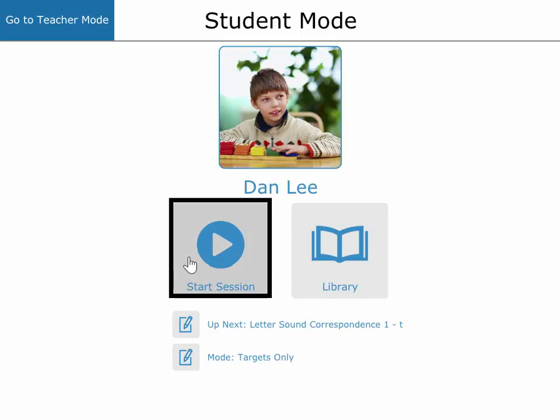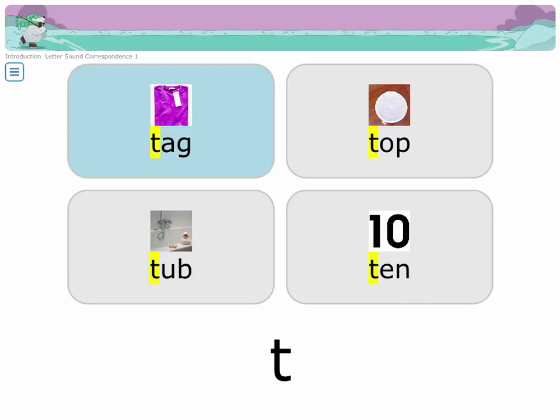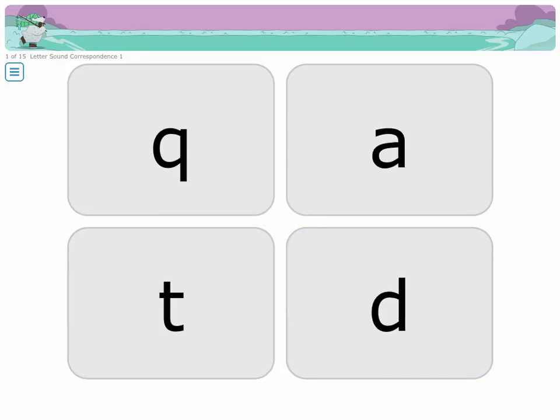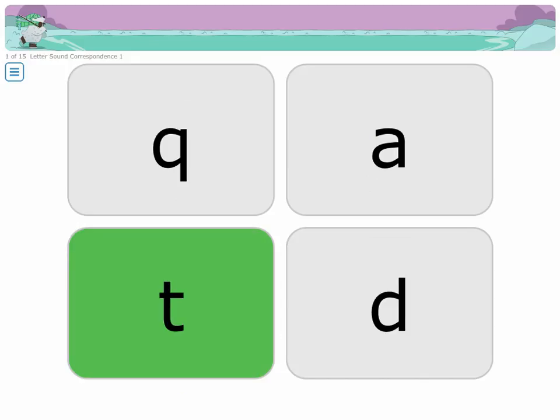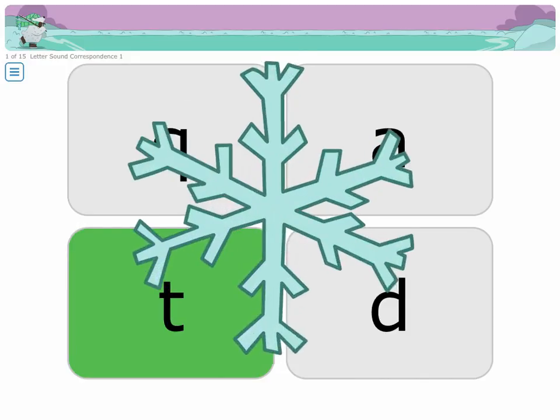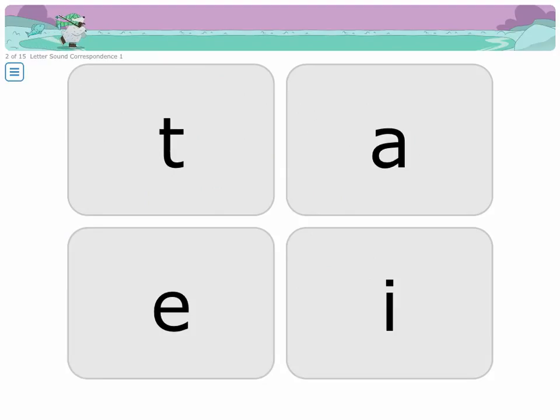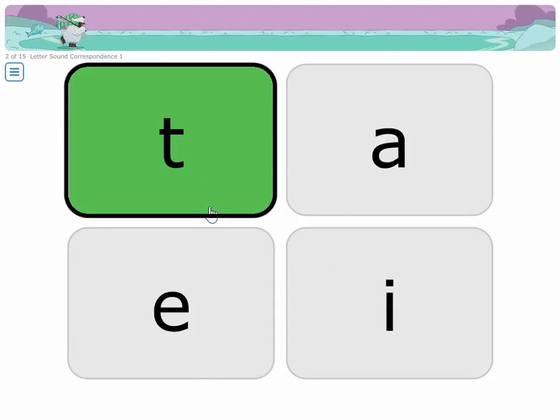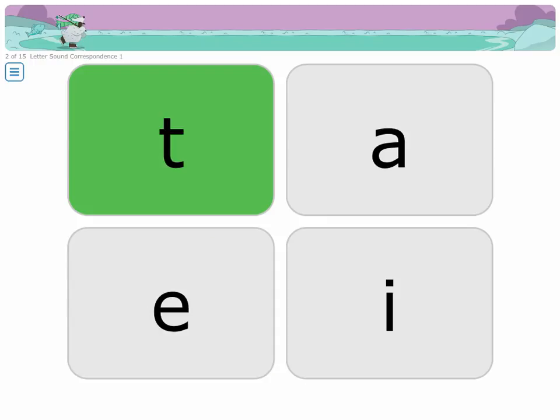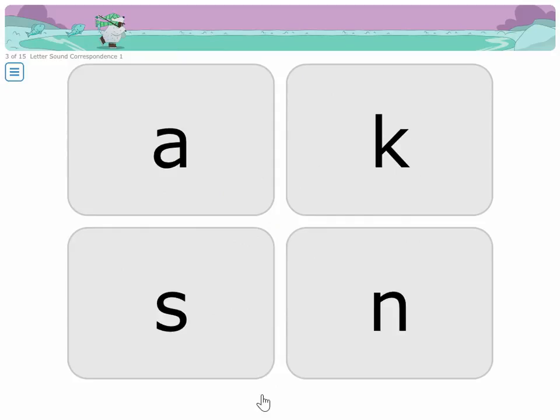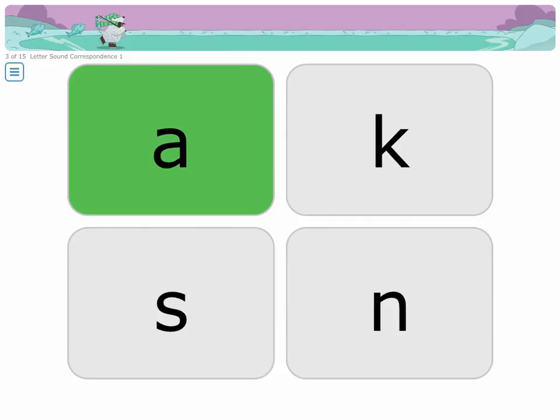Let's start a session. Ag, up, ub, n, as in ub, as in ag, as in ant.